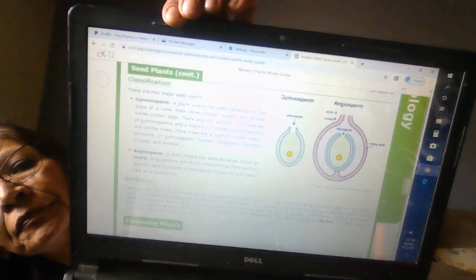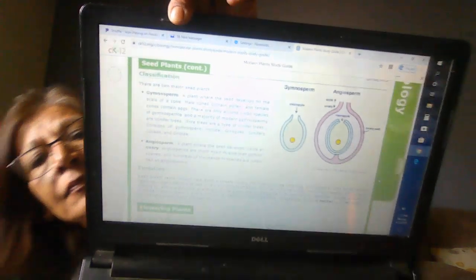I don't know if you can see the pictures that I have there. The male cones contain pollen, female cones contain eggs. There are around 1,000 species of gymnosperms, and a majority of modern gymnosperms are conifer trees. Divisions of gymnosperm include ginkgos, conifers, cycads, and Gnetophytes.